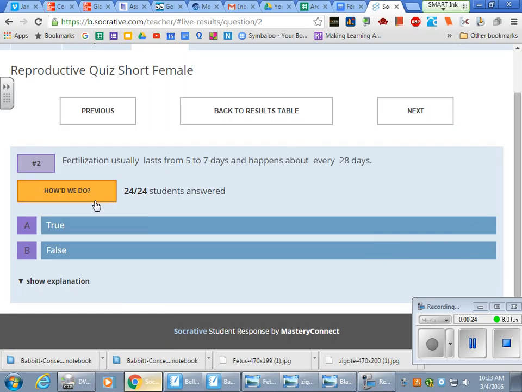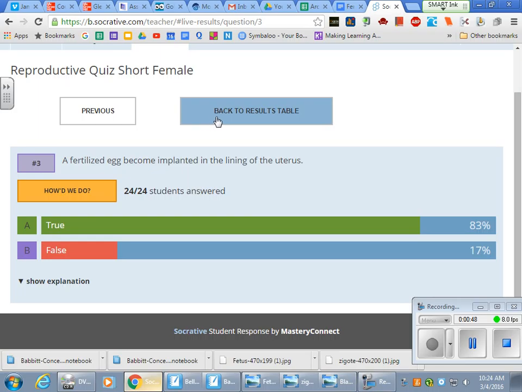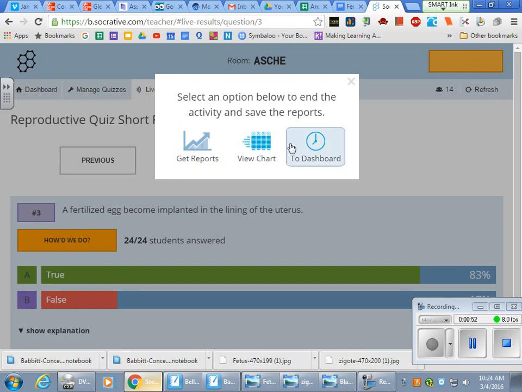Next question. Fertilization usually lasts from 5 to 7 days and happens about every 28 days. False. It's not fertilization, it is, somebody said it, menstruation. And we're going to talk about ovulation, fertilization, and menstruation more today. A fertilized egg becomes implanted in the lining of the uterus. True. Okay?